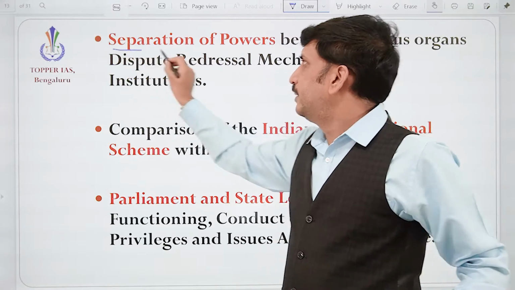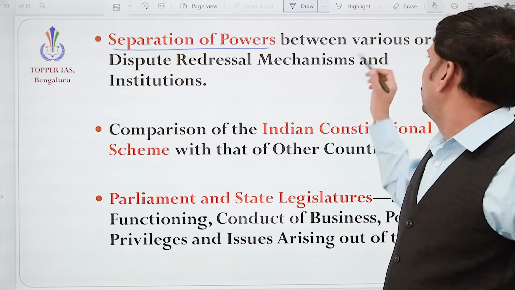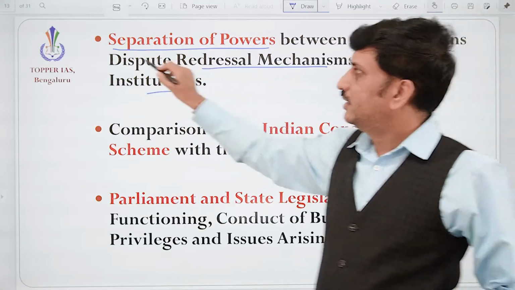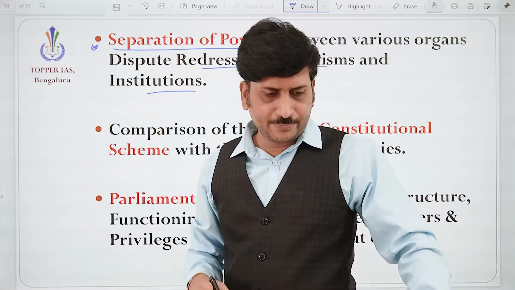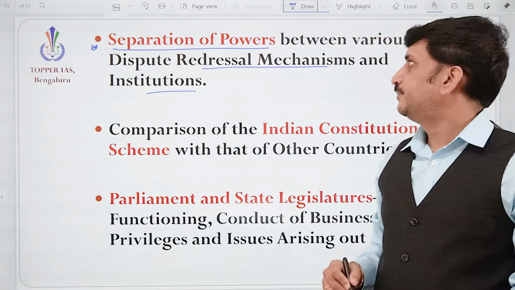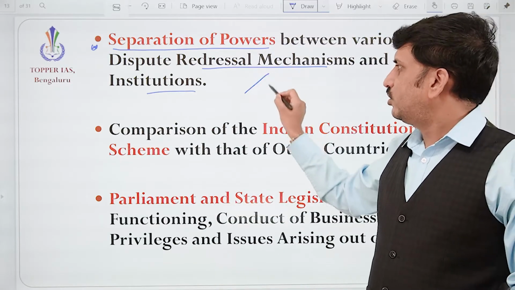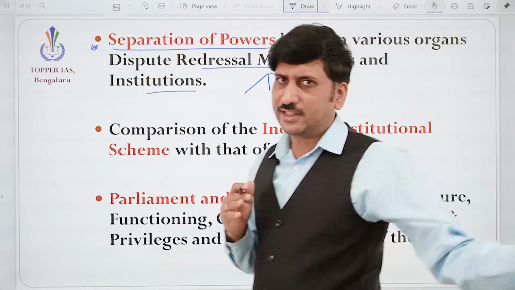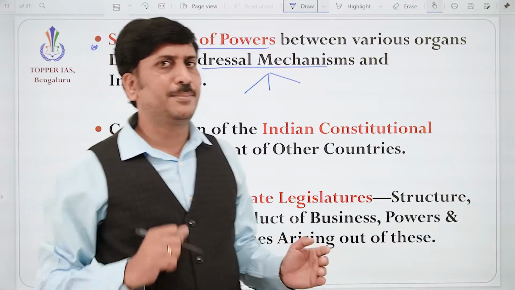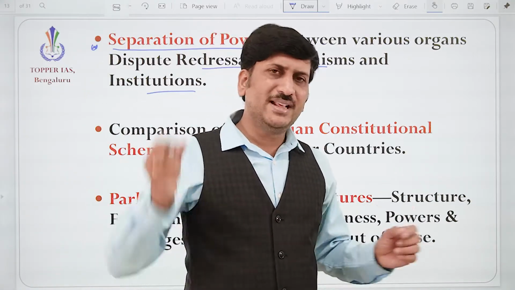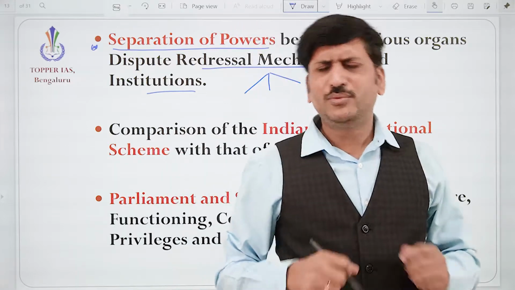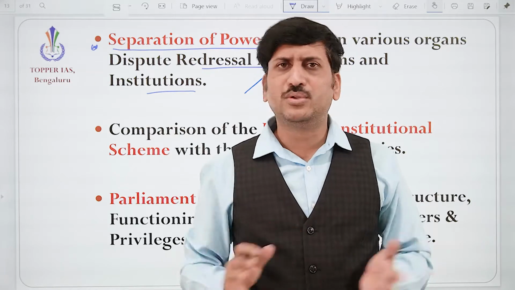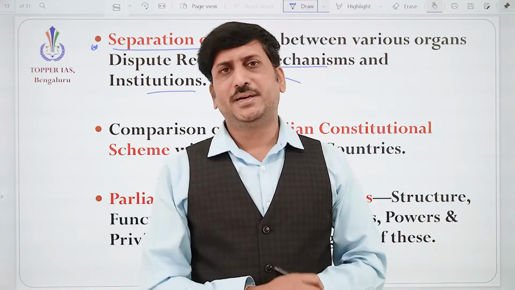Then the syllabus says: separation of powers between various organs and dispute redressal mechanisms and institutions. A very important topic, because Montesquieu has given the concept of separation of powers. Like we have legislature separate, executive separate, and judiciary separate. If power is concentrated in a single hand, there is a lot of chance of misuse or abuse of the power. So power should be separated.